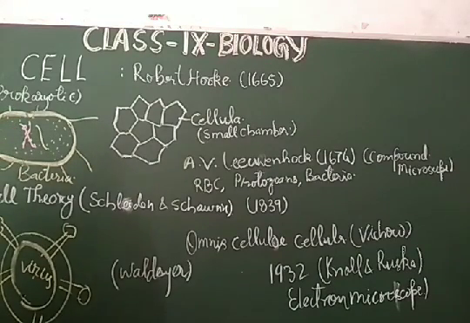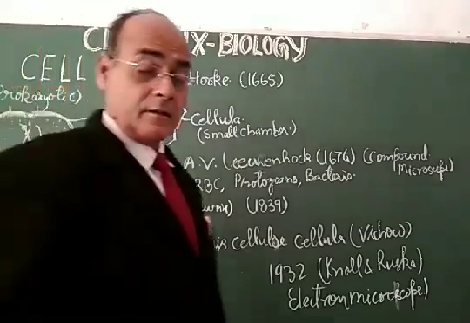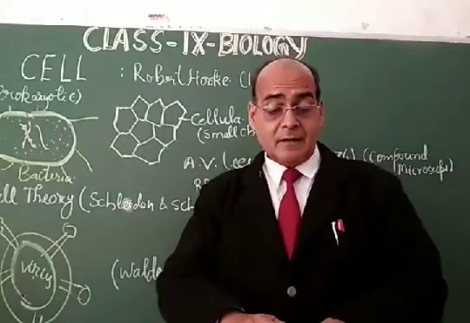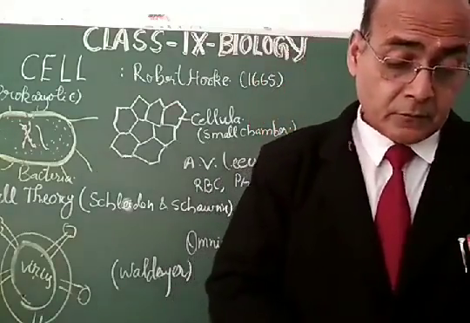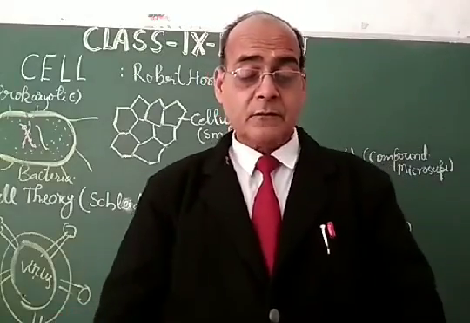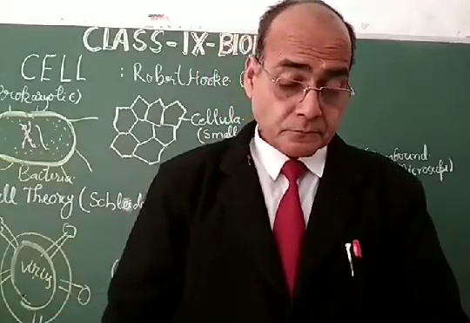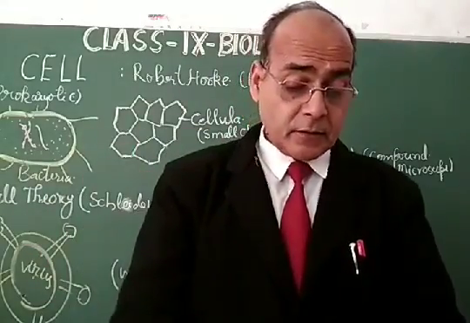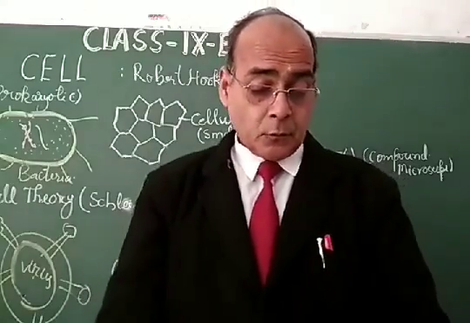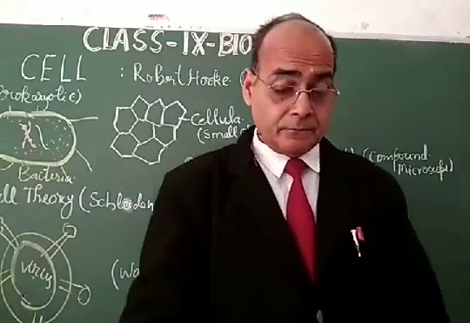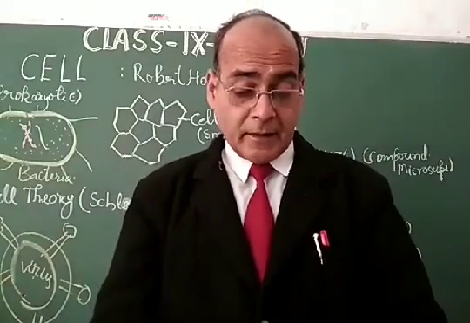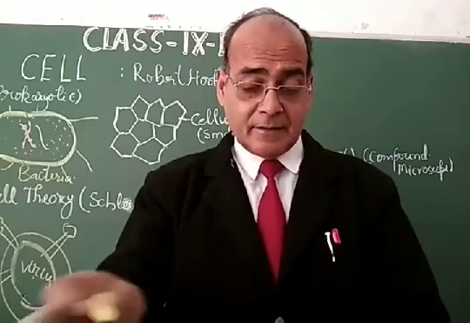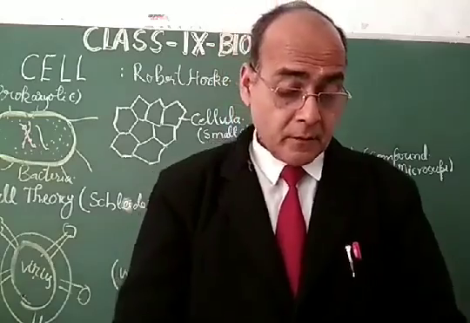But my dear students, as far as the eukaryotic cells are concerned, they are the complete cells, and they can be studied as the plant cell and animal cell. So my dear students, if you look at certain features, you will find the difference between the prokaryotic cells and eukaryotic cells. As far as size is concerned, the prokaryotes are generally 1 to 10 micrometer, while eukaryotes are generally larger, ranging between 5 to 10 micrometer.